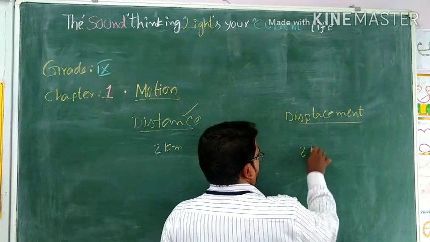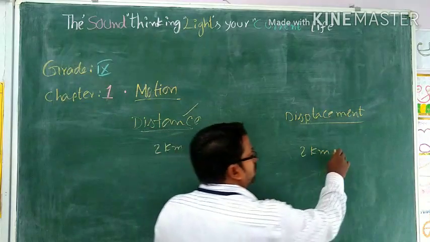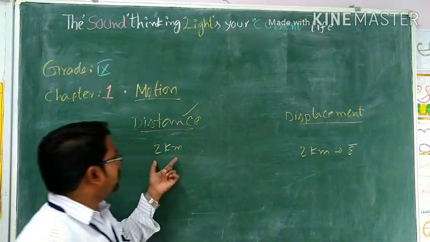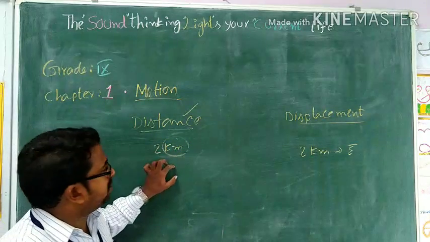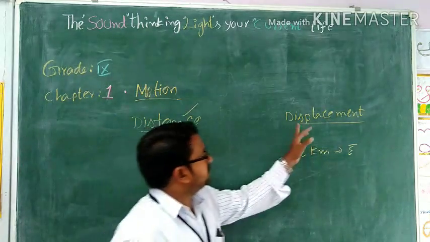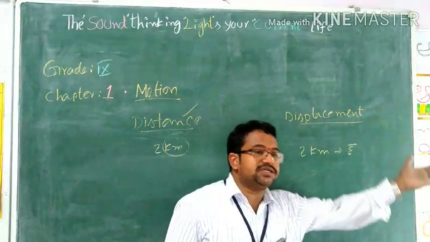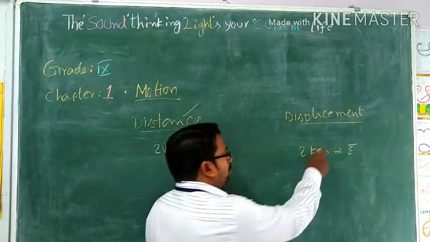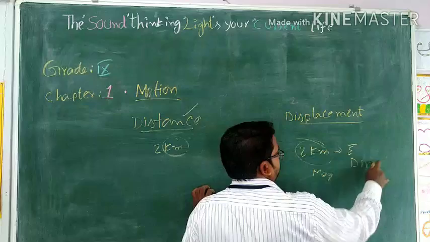So he may say, where is your home? It is 2 kilometers towards east. Towards east. So here just 2 kilometers, only magnitude is there. That's about distance. And here 2 kilometers towards east, so direction is also mentioned. So displacement has both magnitude and also direction.